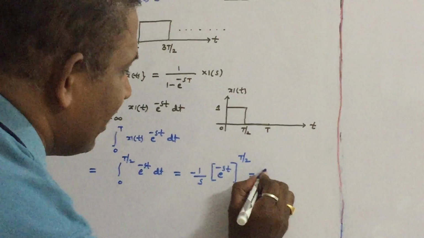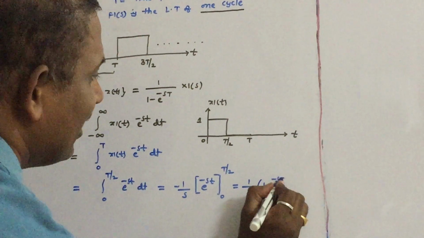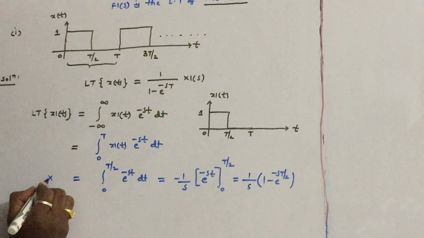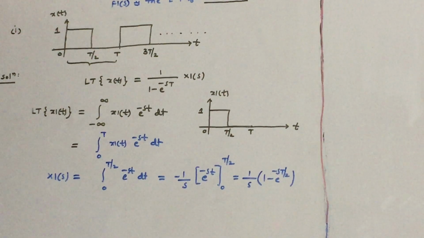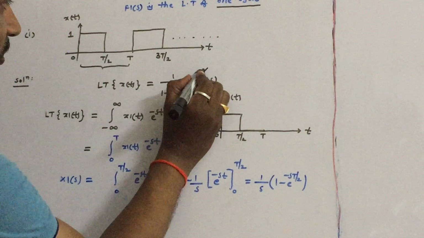If you take the minus sign inside, it will become 1 by s into 1 minus e power minus sT by 2. Remember that this is the Laplace transform of x1 of t, which is X1 of s. Just substitute X1 of s in this formula, and that will be the answer.